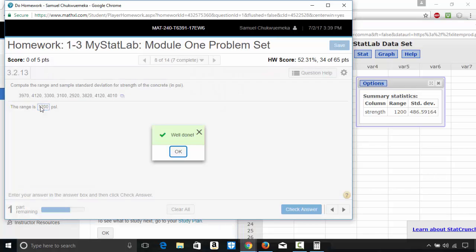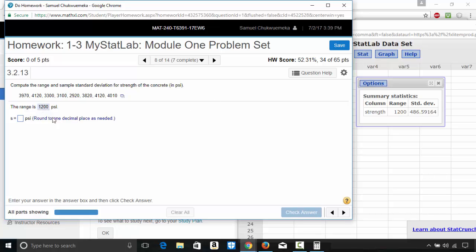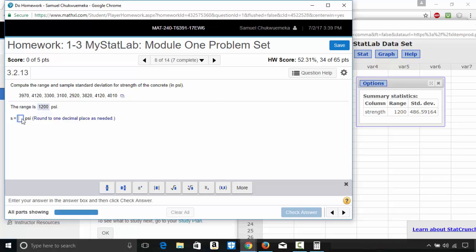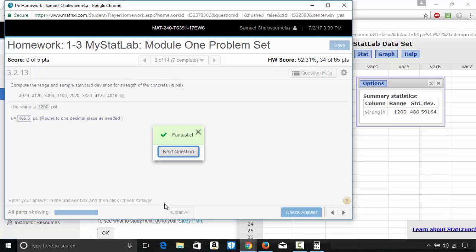Okay, and then our standard deviation. They say round to 1 decimal place as needed, and this is more than 1 decimal place. This is 5 decimal places for the standard deviation, 486.59164. So we now have to make it to 1 decimal place, which will give us 486.6. Okay.